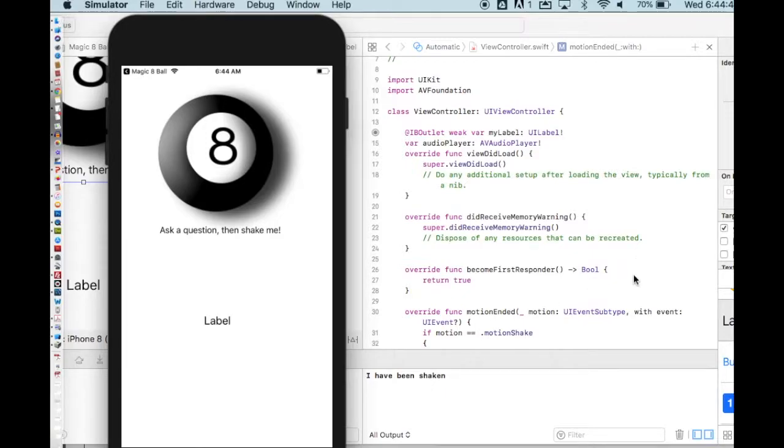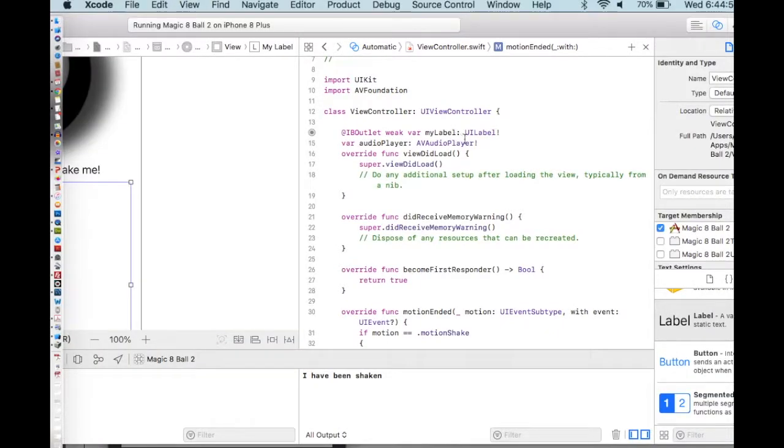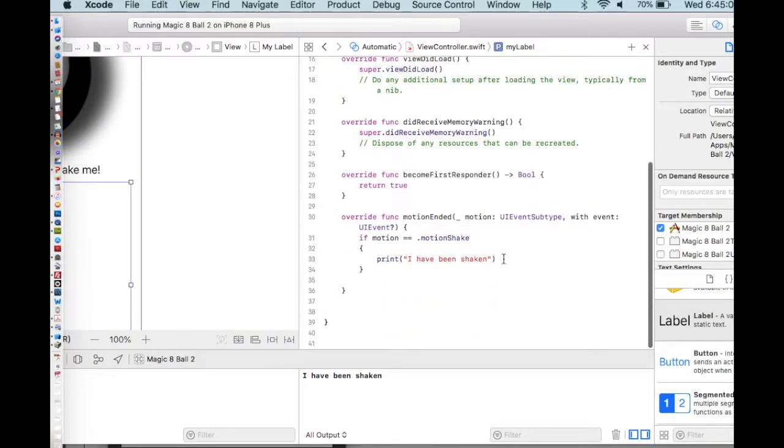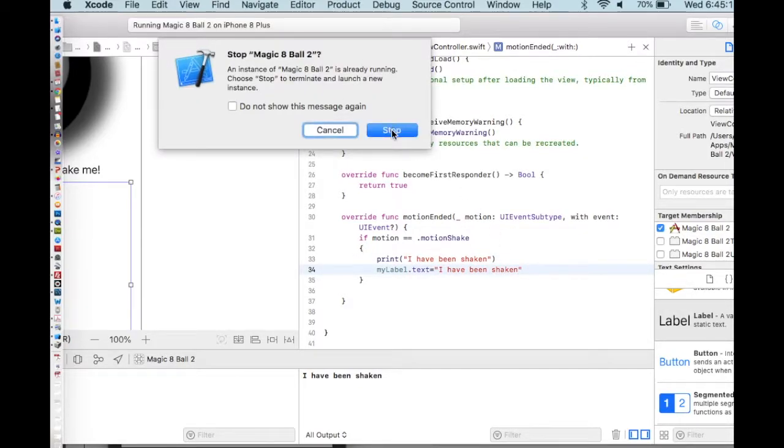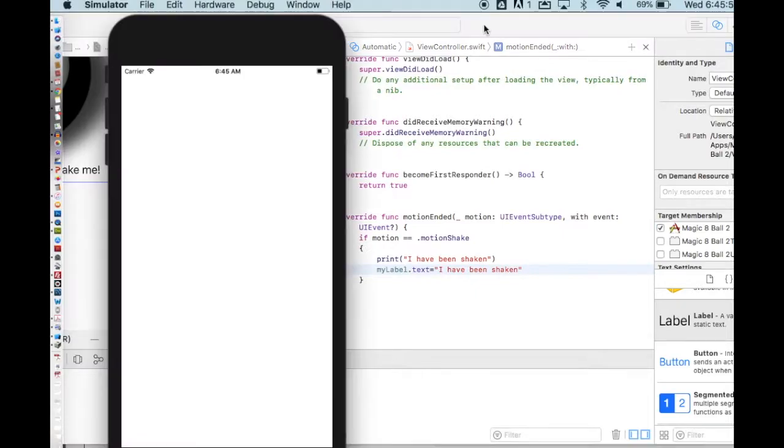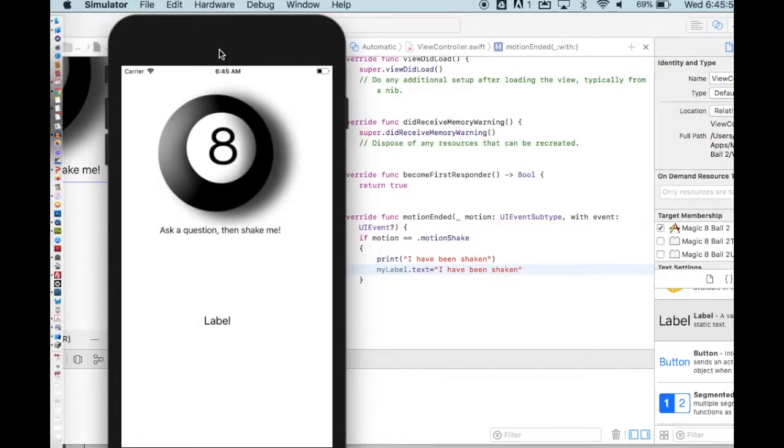Good, so that works. The next thing I want to do is I want to turn this label into something. The label is my label, so I'm just going to copy that. And down here I'm going to write my label.text is equal to I have been shaken. Just copy that. If we run that, Command R is the shortcut. It's building the app. Control Command Z. See, I have been shaken, and it says here in the output window, I have been shaken.